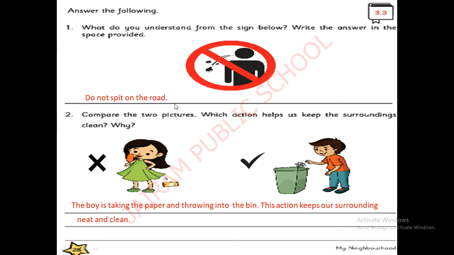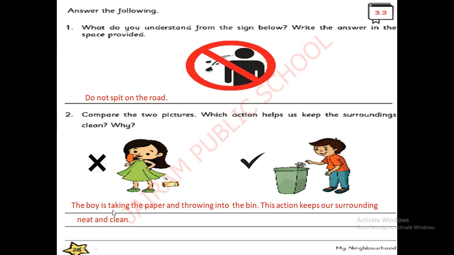Do not spit on the road. D-O, do. N-O-T, not. S-P-I-T, spit on the road. You should not spit on the road. Do not spit on the road. You can take a pencil and also you can write it. If you have not written, you can complete it. So you can put a tick here and put a cross here.